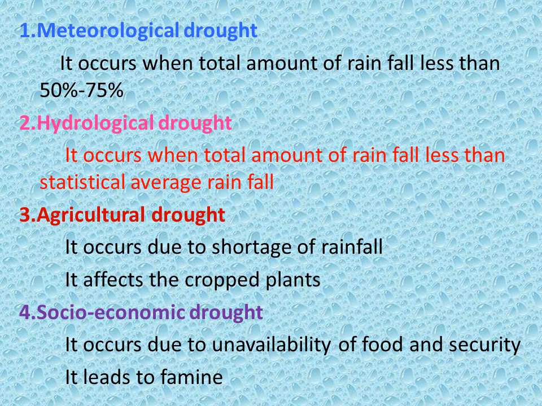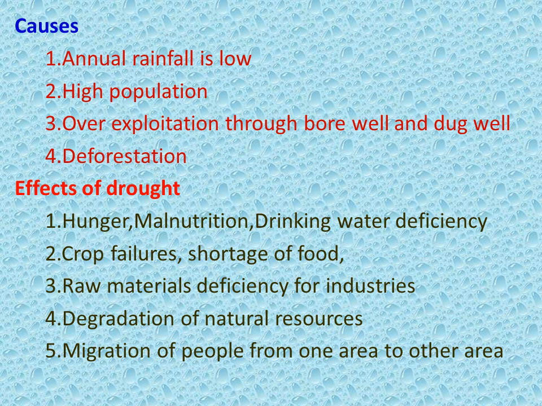Meteorological drought happens when the total amount of rainfall is less by 50 to 75 percent. Hydrological drought occurs when the total amount of rainfall is less than the statistical average rainfall. Agricultural drought occurs due to shortage of rainfall which affects the cropped plants. Socio-economic drought occurs due to the unavailability of food and security, which leads to famine.